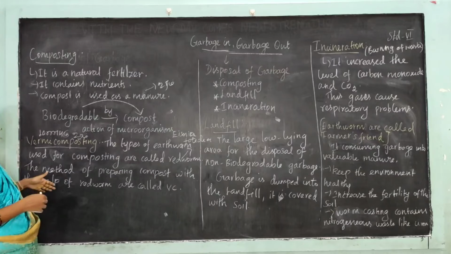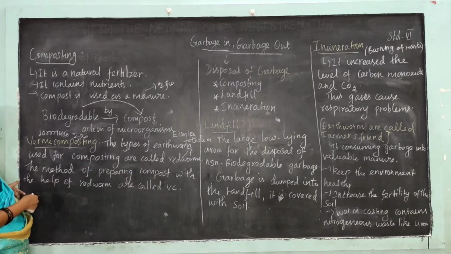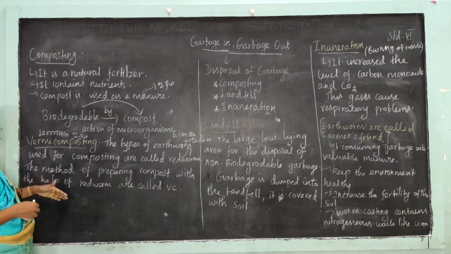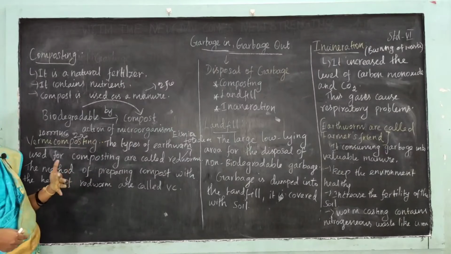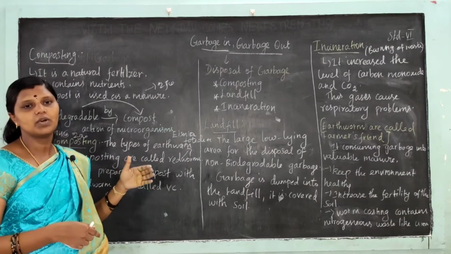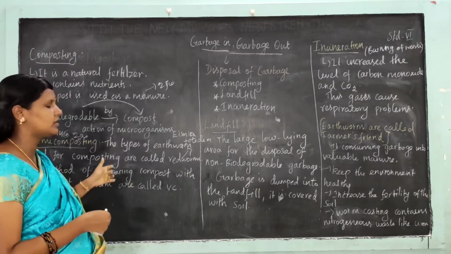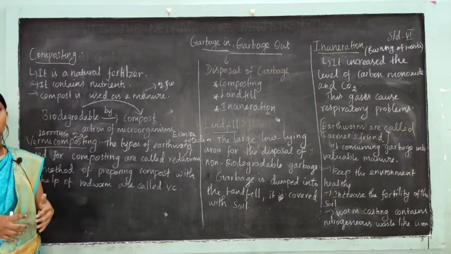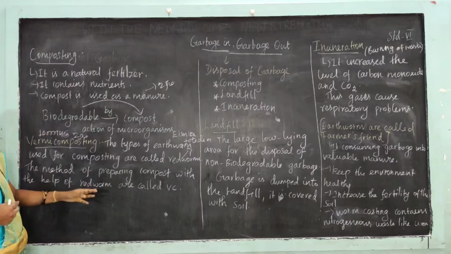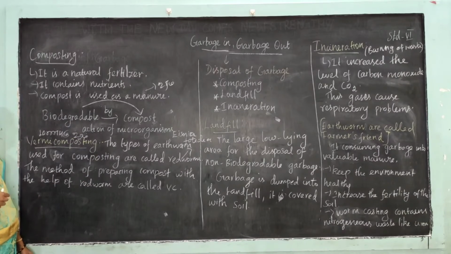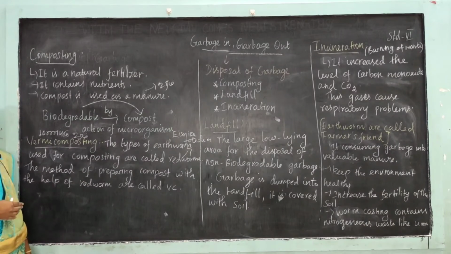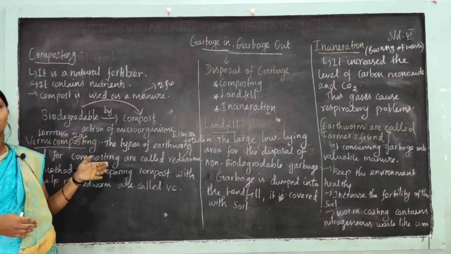What is meant by vermicomposting? It is the method of preparing compost with the help of redworms. Redworm means manpulu, and the earthworm used in vermicomposting is Eisenia foetida. It increases the fertility of the soil. Why are earthworms called farmer's friend?